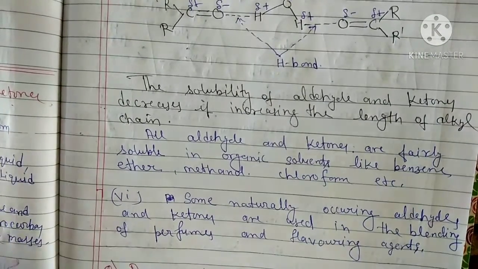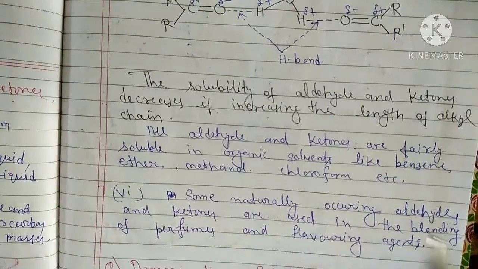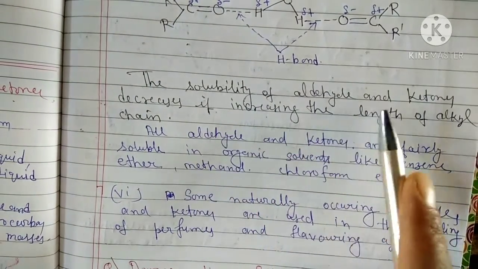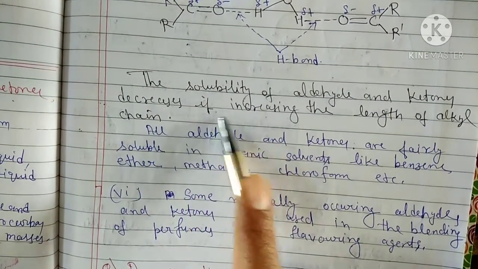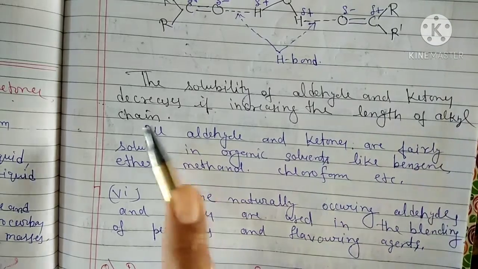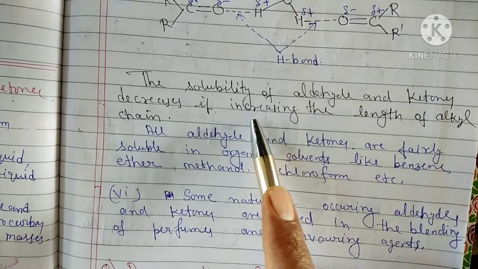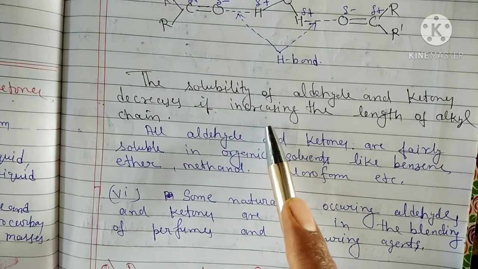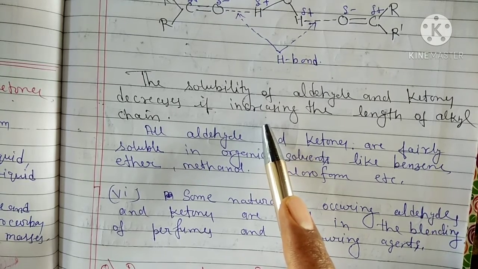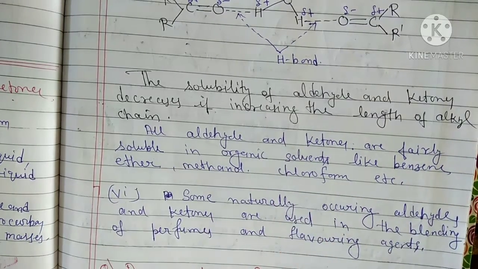Okay students, the solubility of aldehydes and ketones decreases with increasing length of the alkyl chain. That means if we increase the alkyl chains like methyl, ethyl, propyl, butyl, then their solubility decreases.